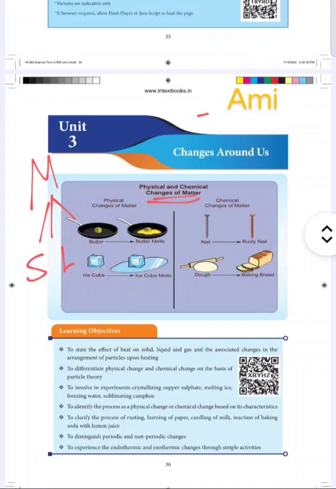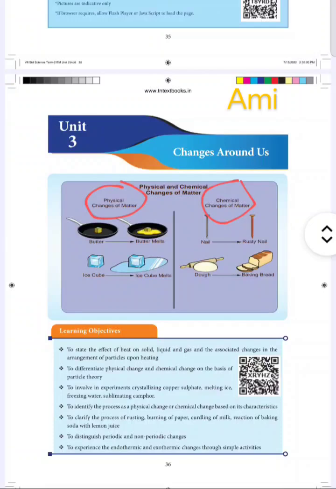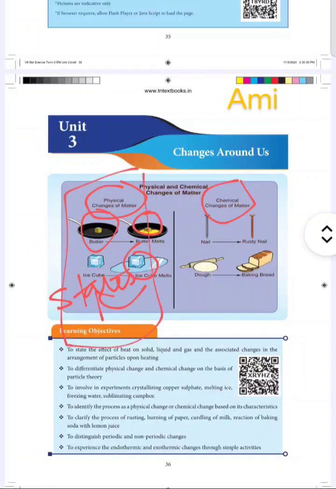So the chapter is completely dealing with the changes of matter. There are basically two changes, that is physical change and chemical change of matter, where the physical change is that when there is a change in its state of matter, that is from solid state it may change to a liquid state. Likewise, a liquid state can solidify to a solid state. So here the change of matter is only in terms of its physical appearance, and mostly this can be reversible, and here no new substances are formed.